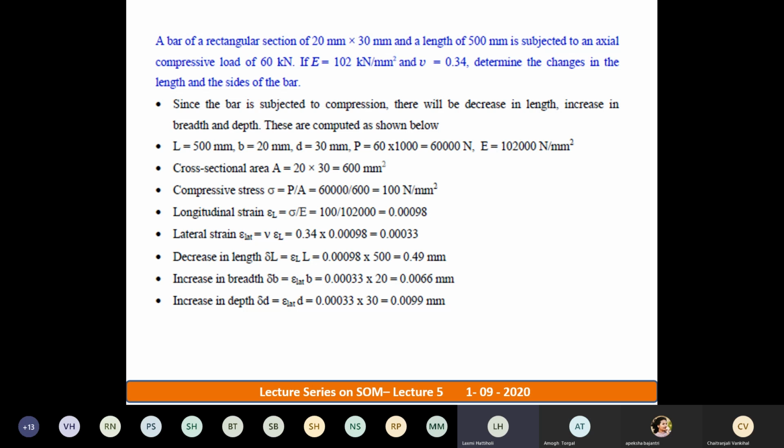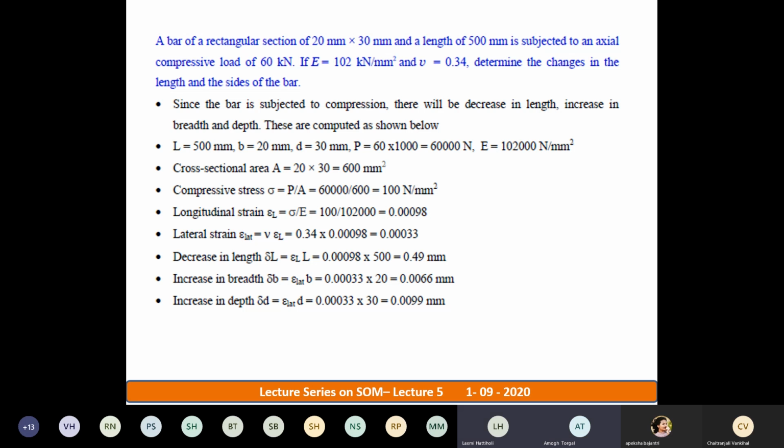So remember the formula for Poisson's ratio: Poisson's ratio mu is equal to lateral strain by linear strain. Linear strain is nothing but longitudinal strain, which you have already calculated. So lateral strain is mu into linear strain. So 0.34 into linear strain, so the answer is 0.00033. Have you understood this lateral strain?